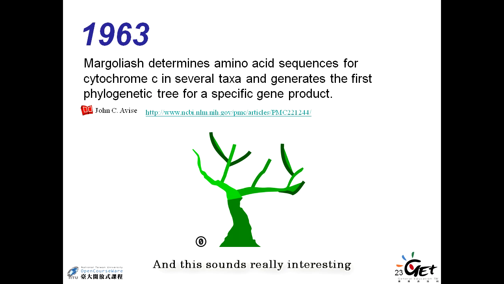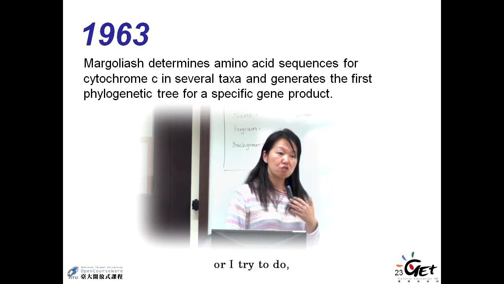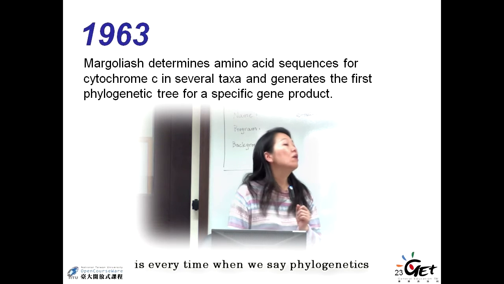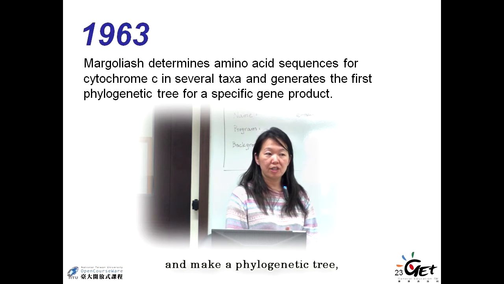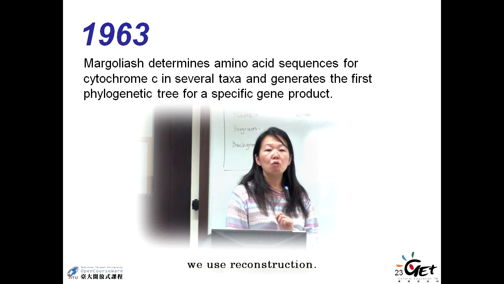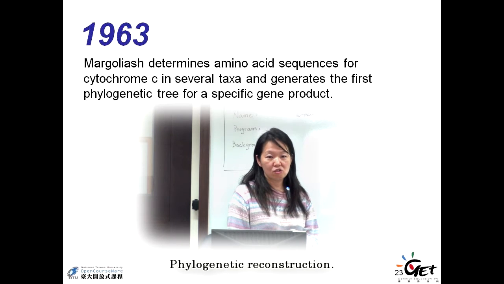And this sounds really interesting because this is the first time we are thinking about making a specific construction, and now we call it a phylogenetic tree. If I remember correctly, every time we say phylogenetics and make a phylogenetic tree, we use the term reconstruction, phylogenetic reconstruction.